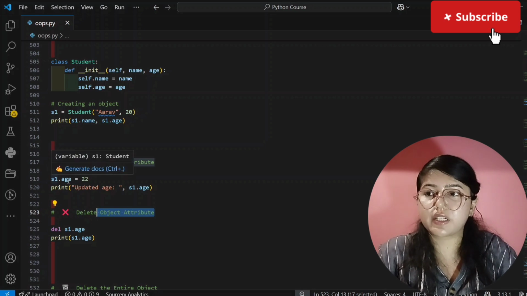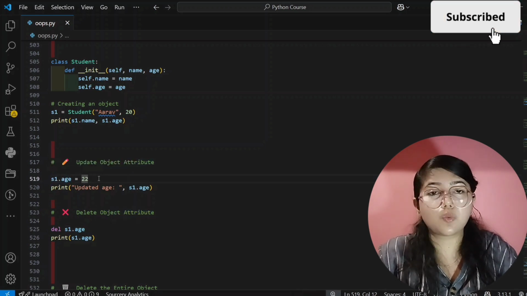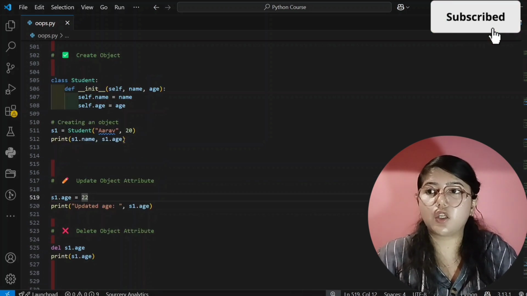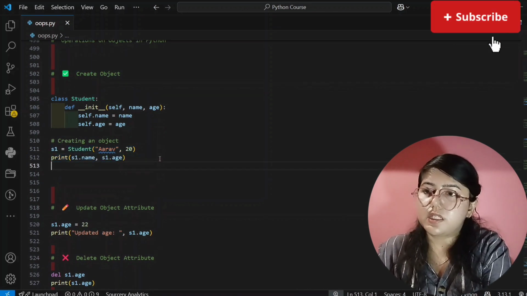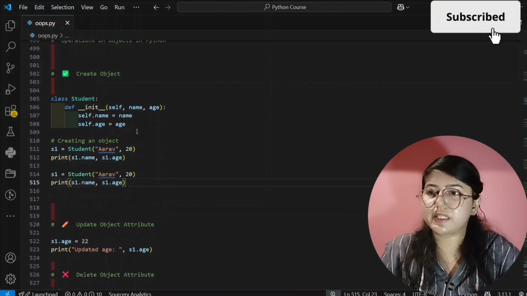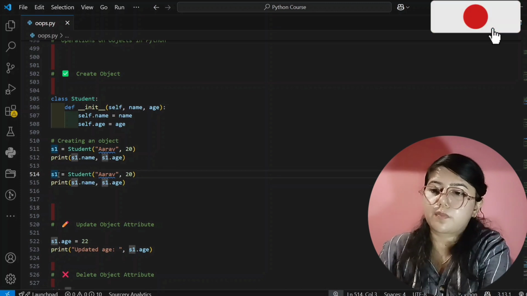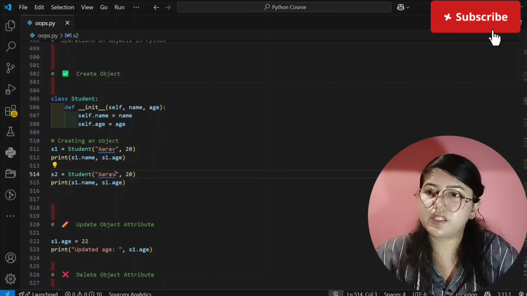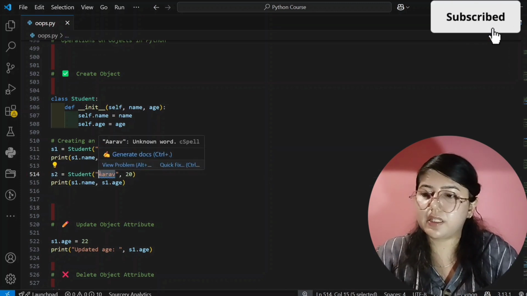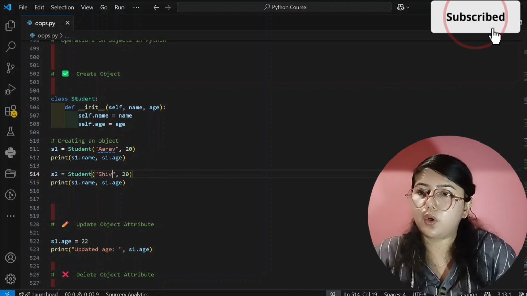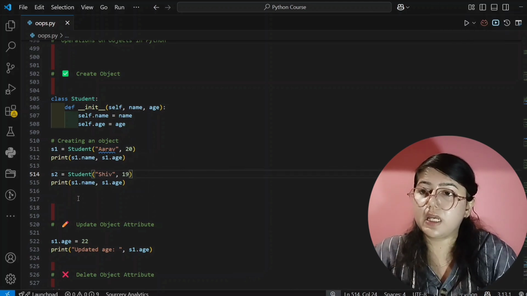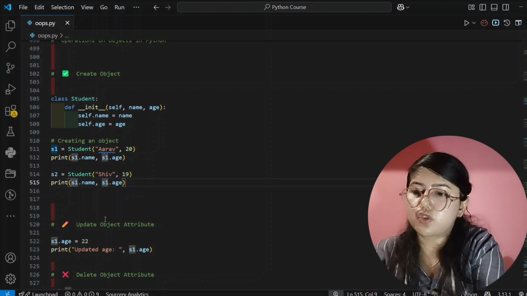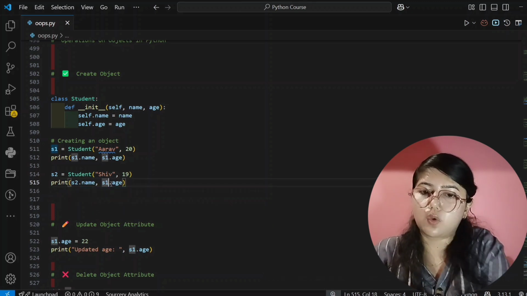See here, currently it is only deleting the object attribute. Means s1 is the object, so s1 age is deleted. If I create another object, it will print. I'll just show you. I am creating another object, and that will be s2. Here I am writing the name, and that is Shiv. Age is 19. And here I will write s2, and here also s2.